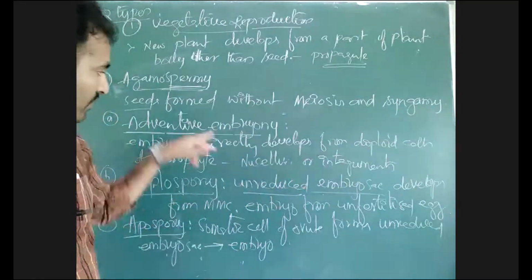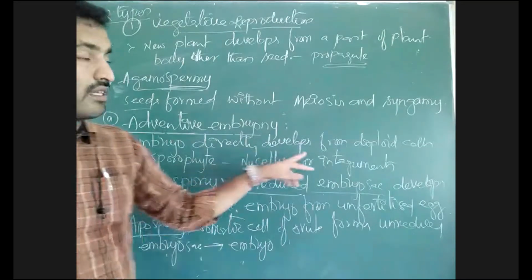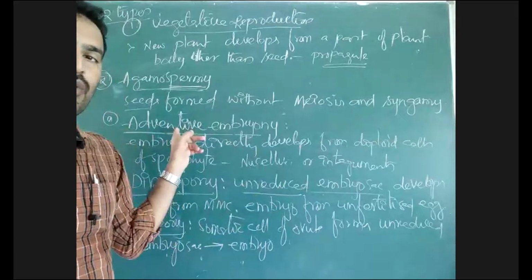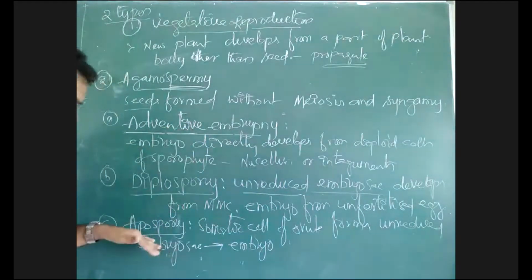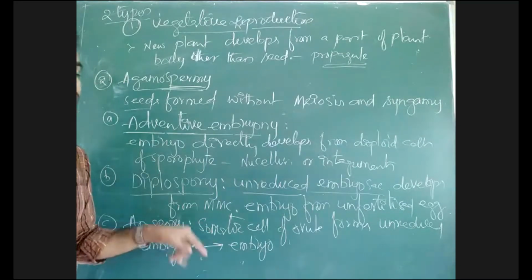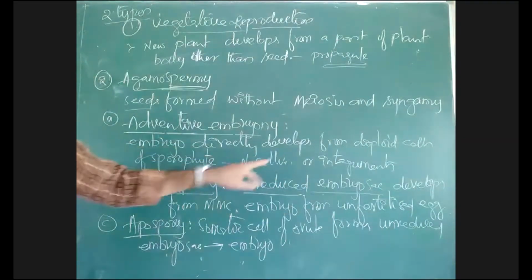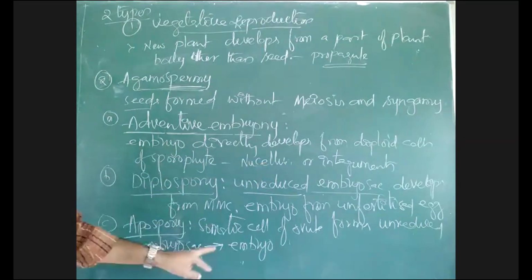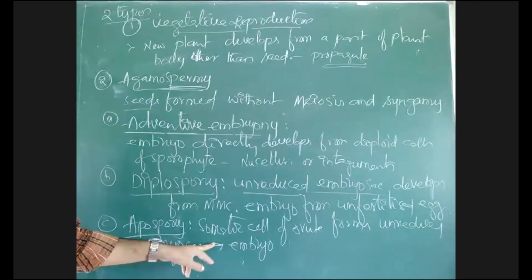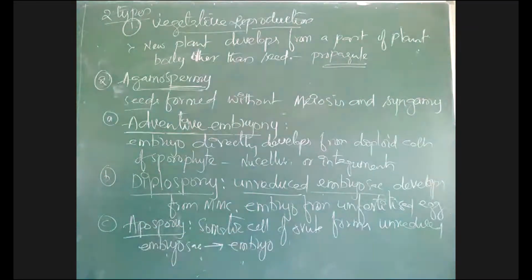Here, what is the difference between adventive embryony and apospory? In adventive embryony, nucellus or integuments are directly developed into embryo. In apospory, nucellus or integuments, whatever the somatic cells, first develop into an unreduced embryo sac without meiosis, then the unreduced embryo sac will develop into embryo. Okay, this is normal.